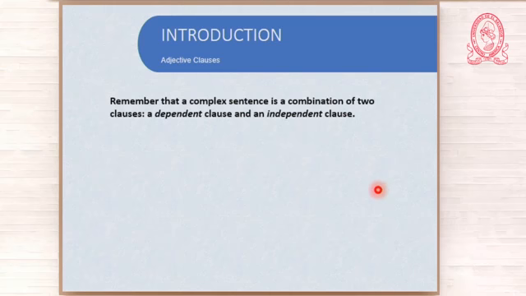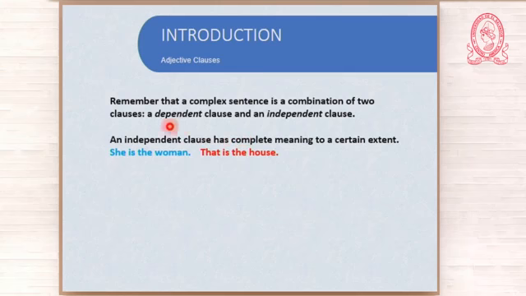Something else. This is something that I mentioned in a previous video. What is a complex sentence? It is a combination of two clauses, dependent and independent. What is a dependent clause? What is an independent clause? Let us see this right now. An independent clause has complete meaning to a certain extent. For example, you have the sentence, she's the woman.